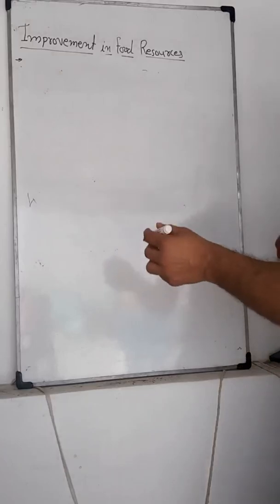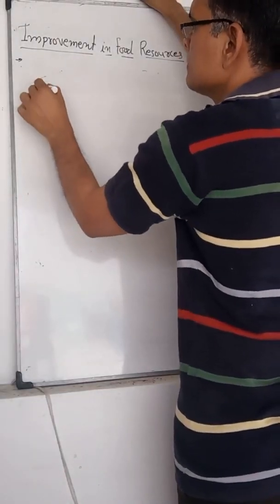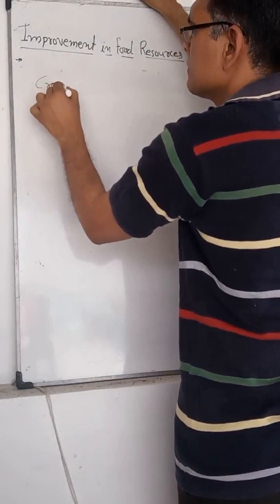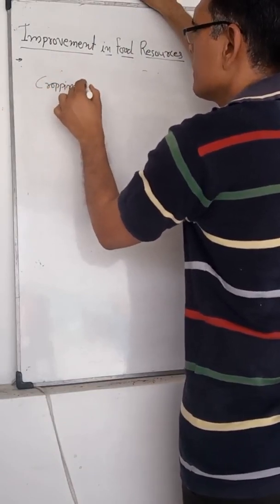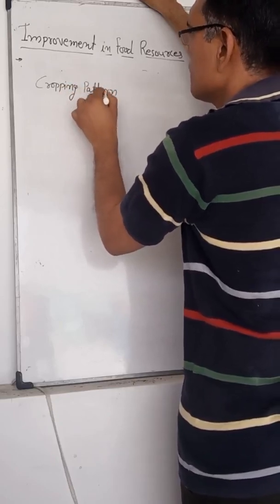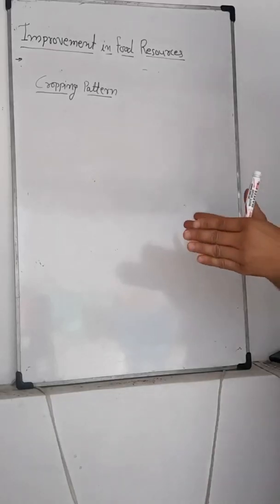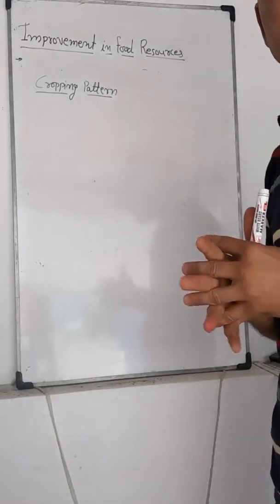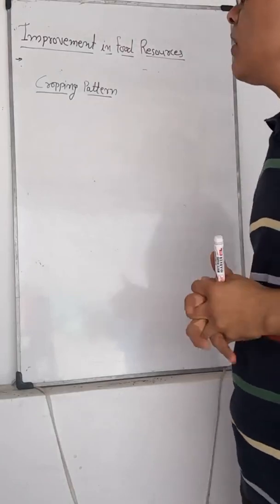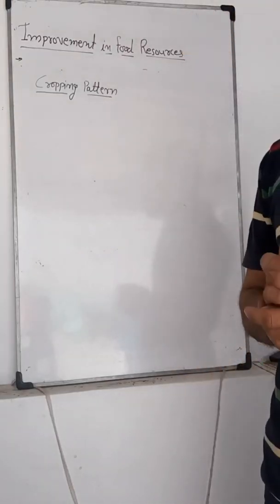Next is cropping pattern. Different types of models of raising crops in the field are known as cropping patterns.